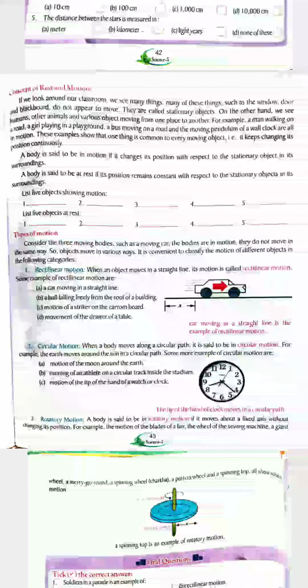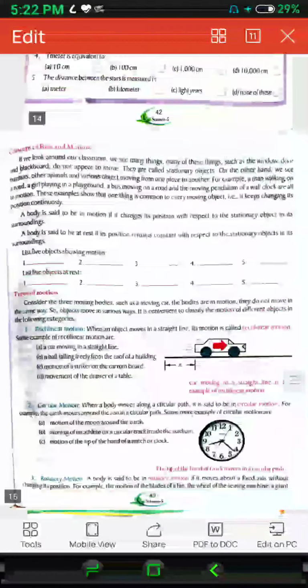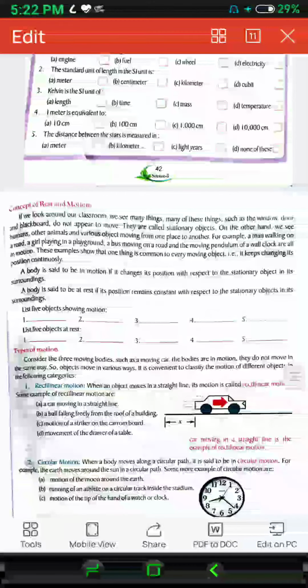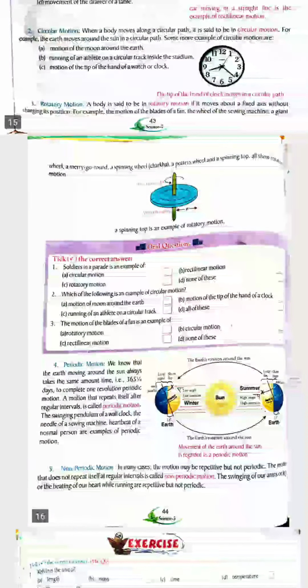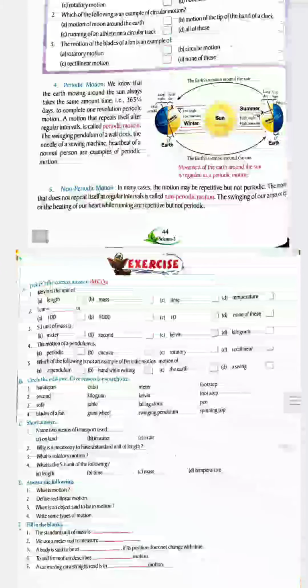When it changes its position with respect to the stationary object. Same answers here for what is motion and when is an object said to be in motion. I have almost similar answers. So write some types of motion. You have already learned about the types of motion. They are rectilinear motion, circular motion, rotatory motion, periodic motion and non-periodic motion.